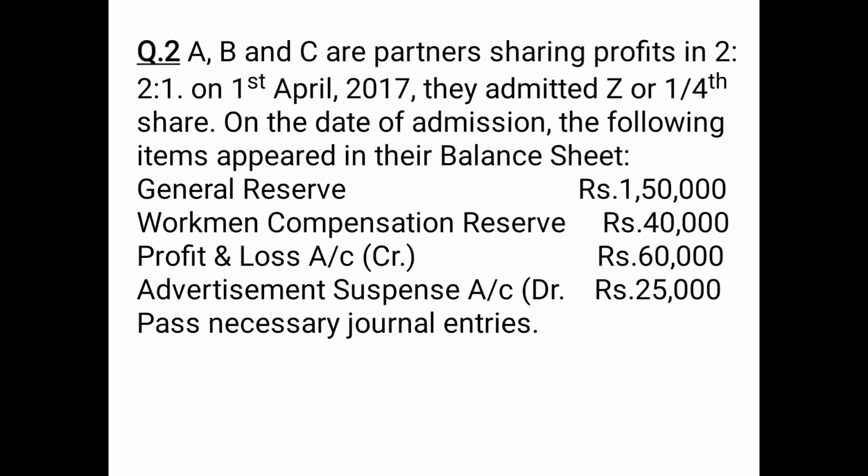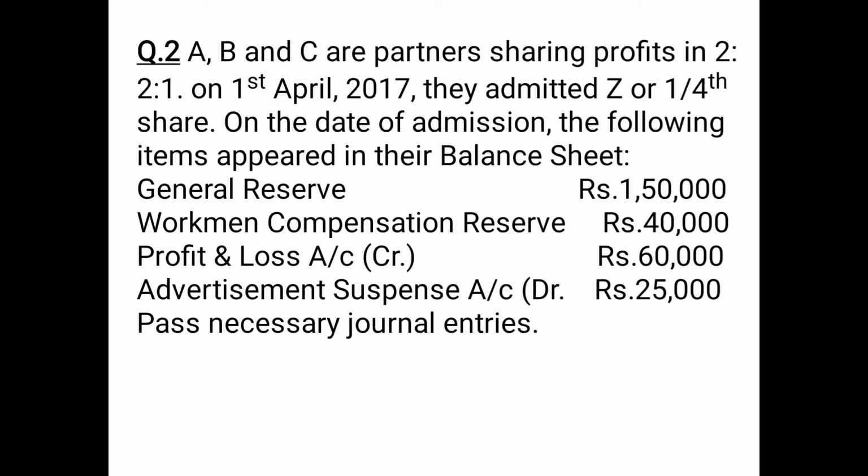Workmen compensation reserve 40,000. Again, it is a part of reserve. Profit and loss account credit balance. It is an undistributed profit 60,000. Advertisement suspense account debit balance. Even if the debit balance was not given, advertisement suspense was given, then too it was treated as accumulated losses 25,000. You have to pass the necessary journal entries.